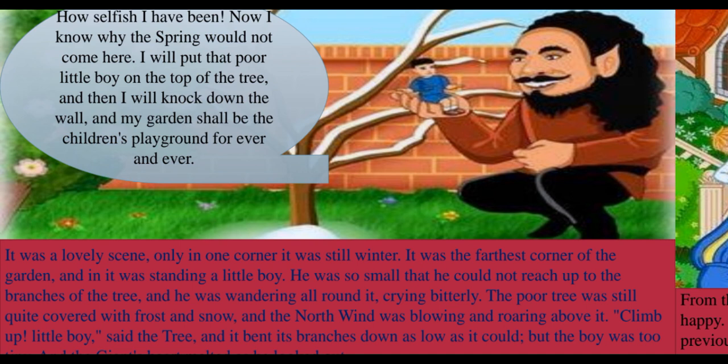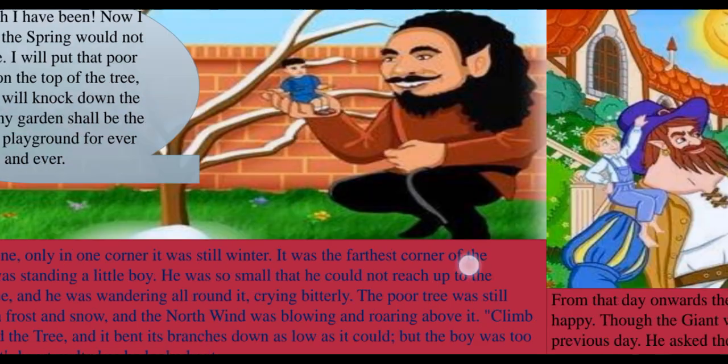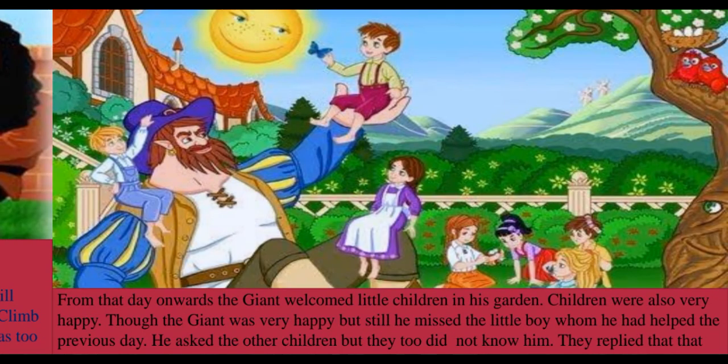So the giant says, "How selfish I have been! Now I know why the spring would not come here." So he lifts up the boy, helps him to go back to the branch, and he sees that with the coming of the boy on the branch, the spring has also come. And the giant was happily playing with that little boy. When the other children notice that the giant is playing with the little boy, they also come back into the garden. As you all can see in the next page, all the other children have come and everybody is playing.